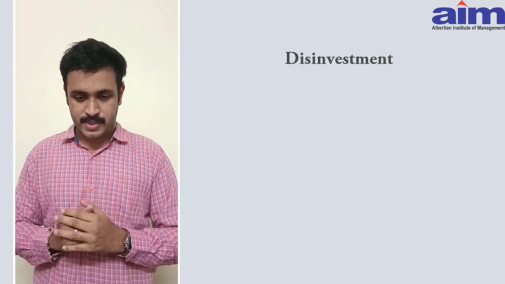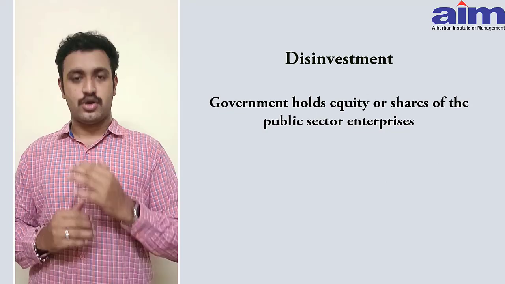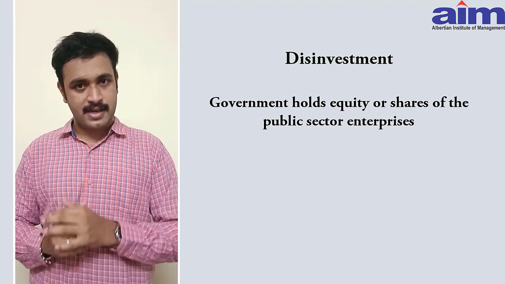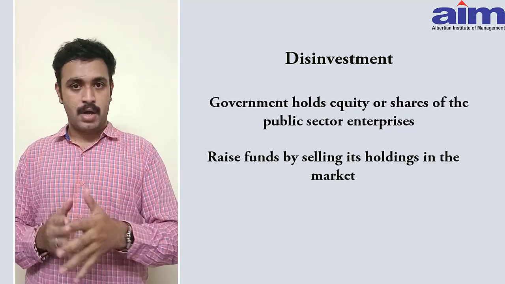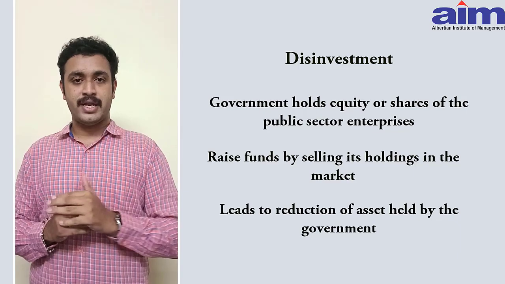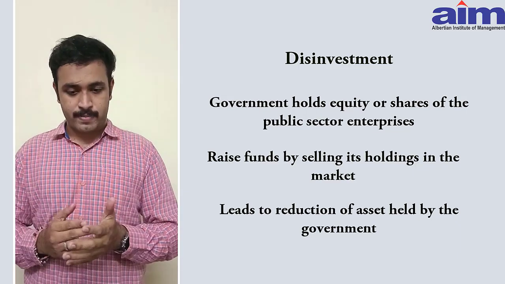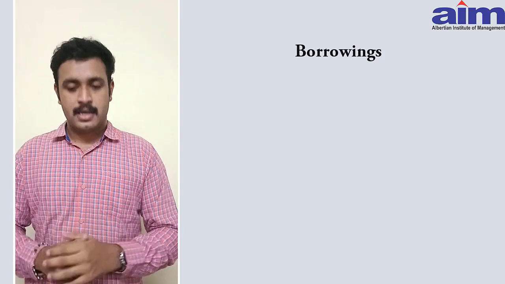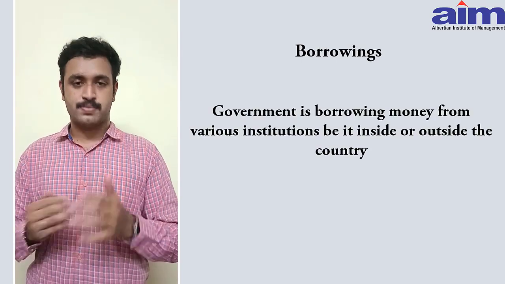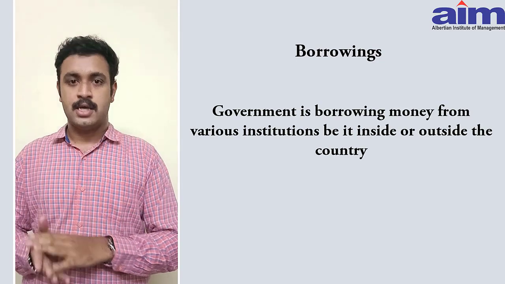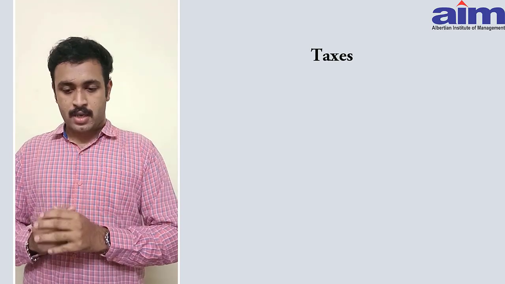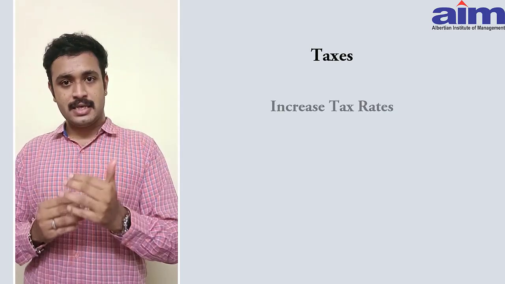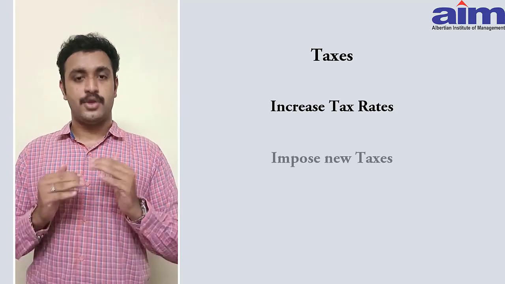Number 2. Disinvestment. Government holds equity or shares of various public sector enterprises. It can raise money by selling this in the market and leads to reduction in assets held by the government. Number 3. Borrowings. It basically means the government borrows money from various institutions, be it inside or outside the country. And finally, taxes. The most effective way for the government is to increase the tax rate or impose new taxes.